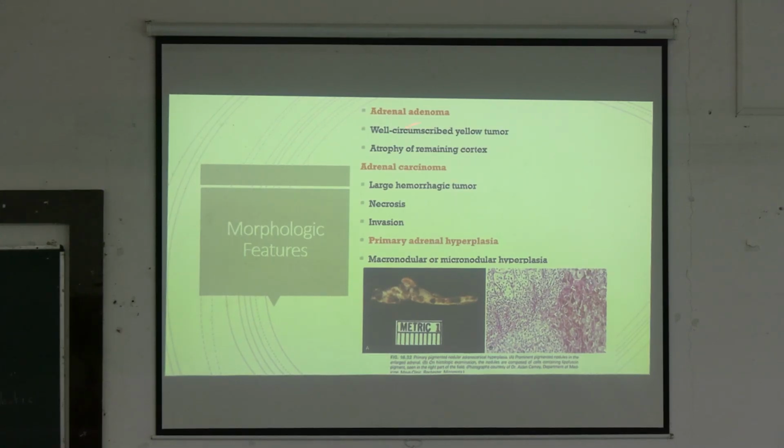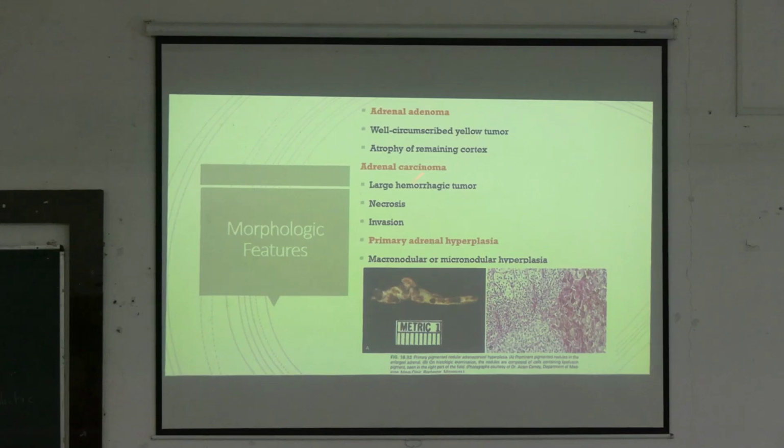Other areas will undergo atrophy, but there will be a well circumscribed yellow tumor. Why is this yellow? Because there is increased lipid content in this tumor. On microscopy, it will give rise to clear cells due to increased lipid content. And in case of adrenal carcinoma, this is a large hemorrhagic tumor with necrosis and invasion.